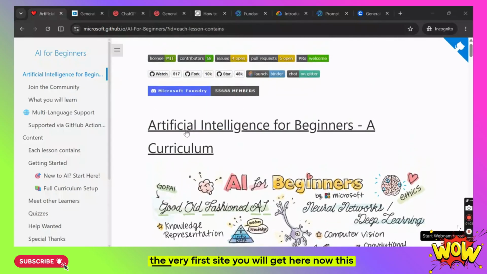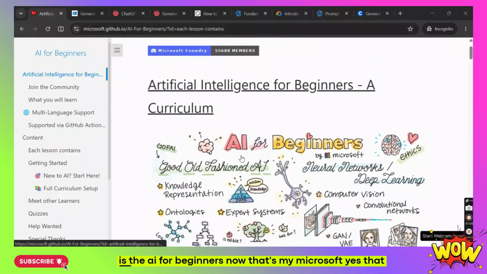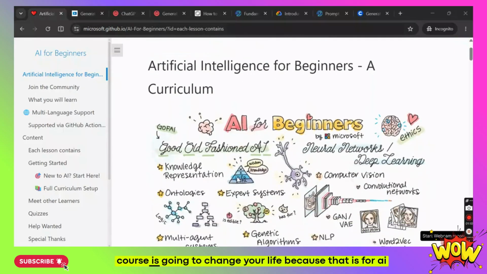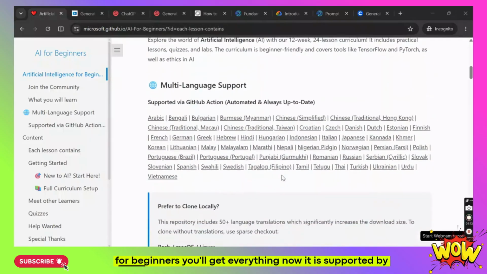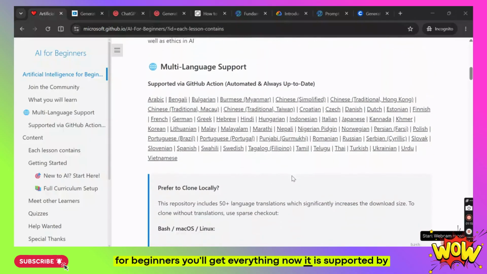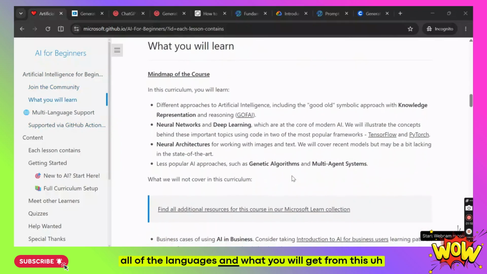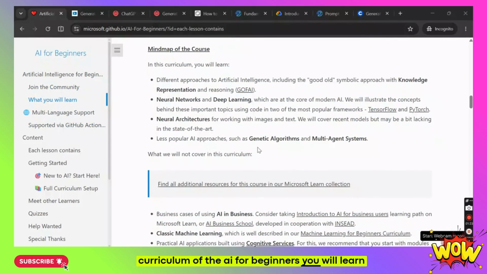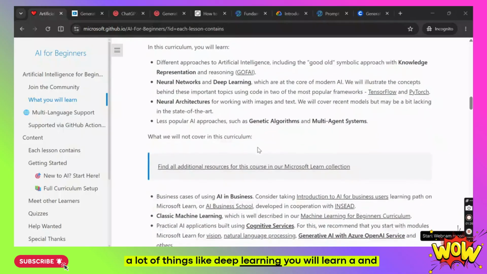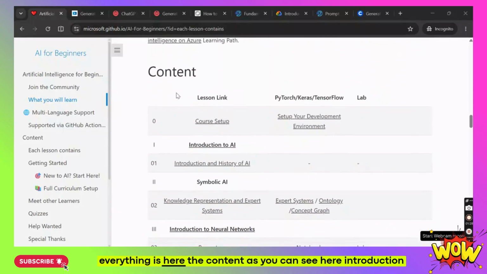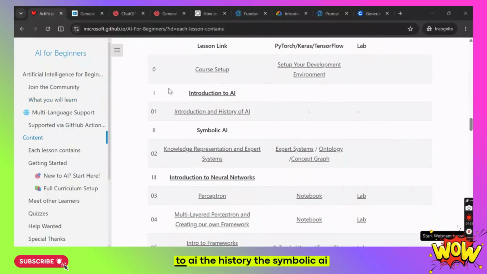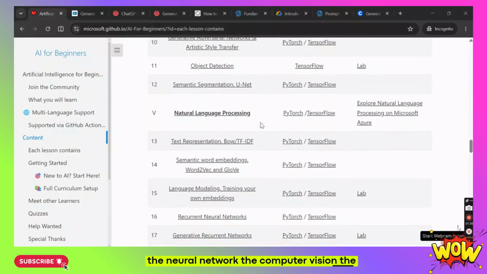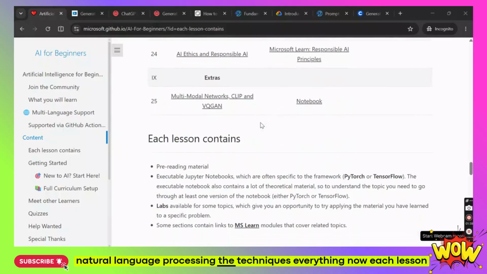For example, the very first site you will get here, now this is the AI for beginners. That's by Microsoft. Yes, that course is going to change your life because that is for AI for beginners. You'll get everything. Now it is supported by all of the languages, and what you will get from this curriculum of the AI for beginners, you'll learn a lot of things like deep learning, neural networks, and everything is here. The content, as you can see here, introduction to AI, the history, the symbolic AI, the neural network, the computer vision, the natural language processing, the techniques, everything.